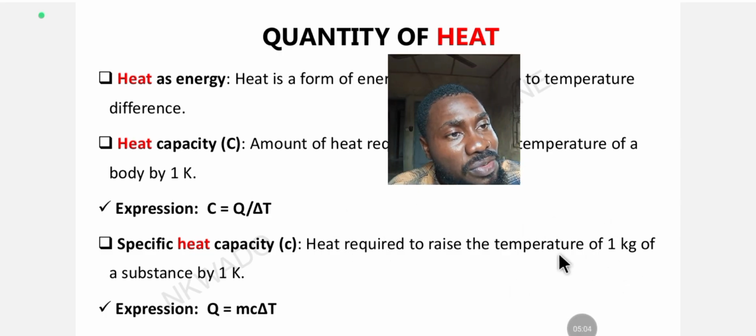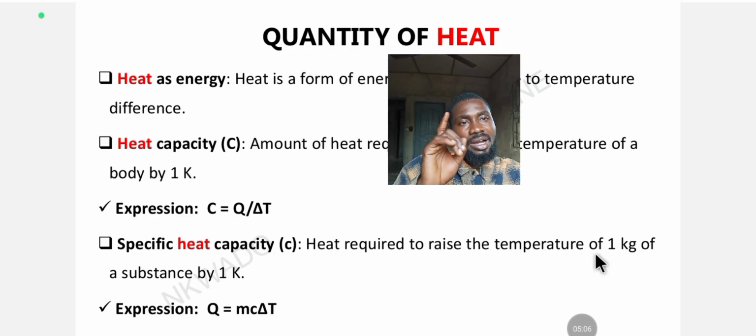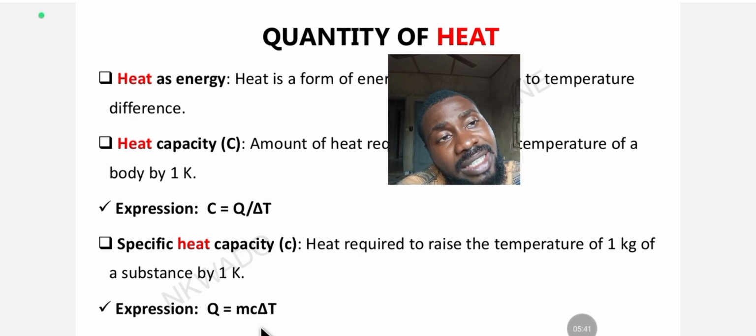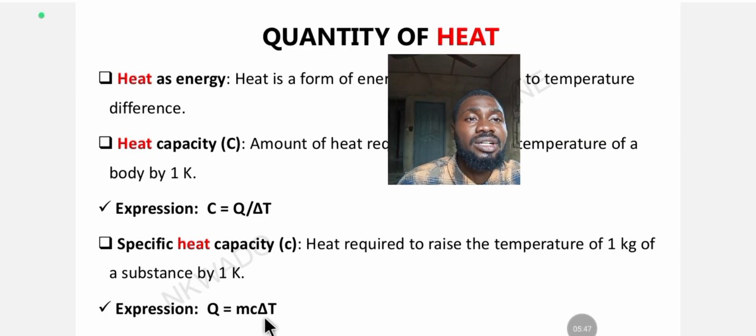It is the amount of heat required to raise the temperature of 1 kilogram of a body by 1 Kelvin. And the expression of specific heat capacity is the quantity of heat Q is equal to mc times the change in what? Temperature. Where the change in temperature is the final temperature minus the initial temperature.